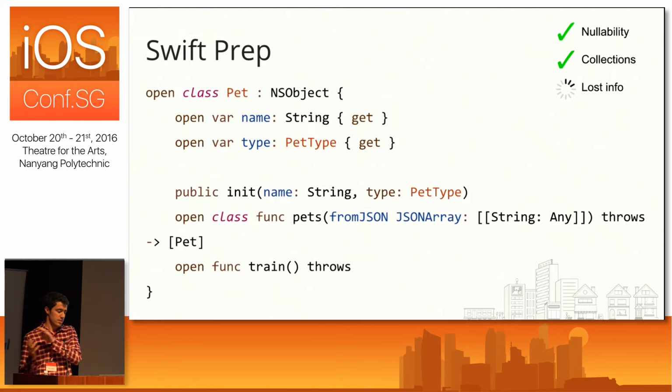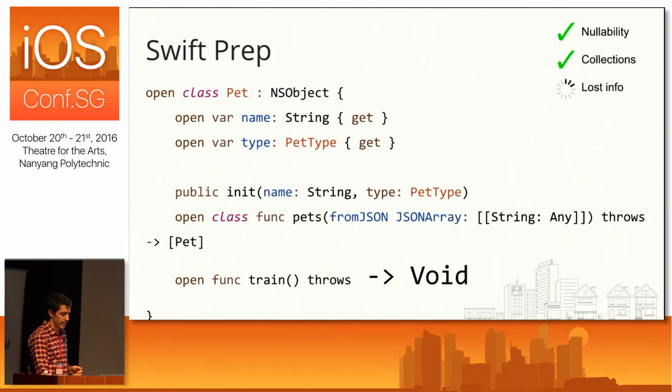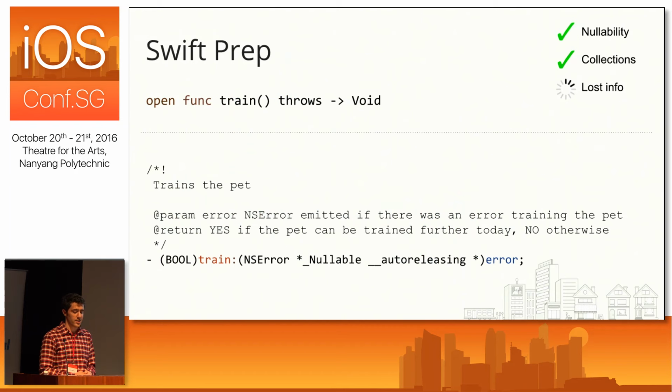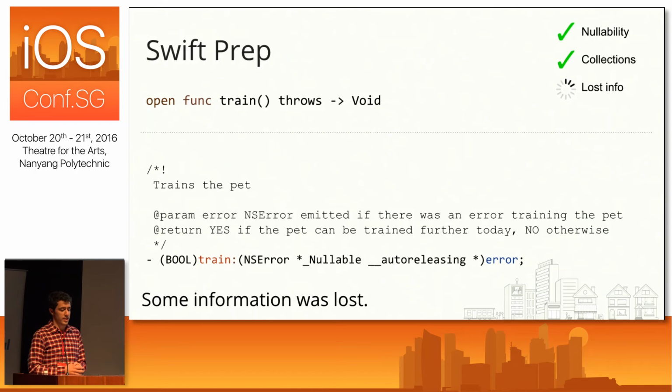Right, so the next thing we want to cover is if there's any lost API information when our Objective-C header was bridged to Swift. And so to show you what I mean by this, I have this train method here, and it implicitly returns void. And I've gone ahead and shown you this here so you can see. And if we can compare this side by side to the method in Objective-C, we can see that in Objective-C it returns a flag. And in this case, the flag has an important meaning. That flag, when it's set to yes, means the pet can be trained more, and if it's set to no, then the pet is tired or something. So in this case, we have loss of information because in Swift, the train method was bridged to have a void return value.